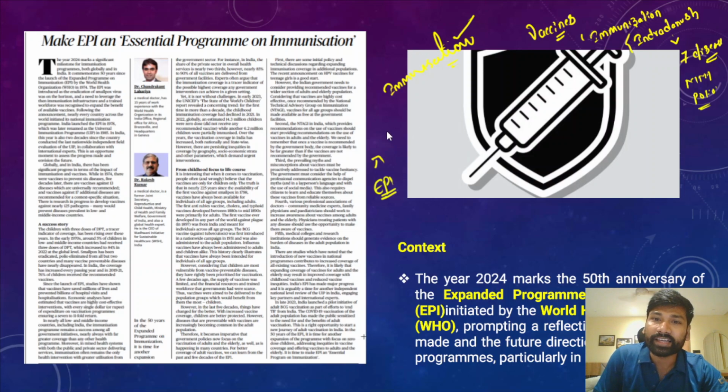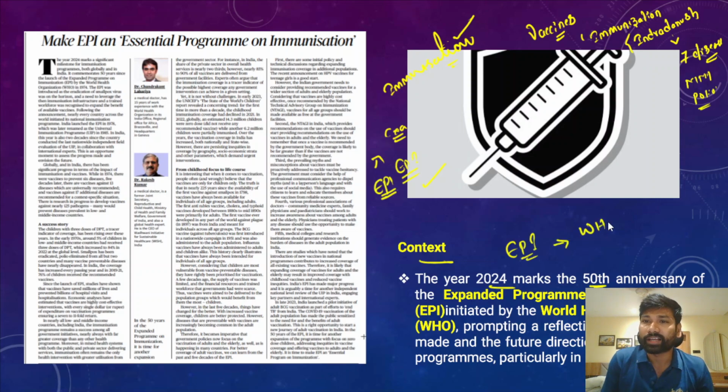However, the expanded immunization program is very important here, because its overall objective is to ensure universal access to immunization. Now, what is the context of this particular article? The year 2024 marks the 50th anniversary of the expanded immunization program. It was launched by the World Health Organization, thereby prompting a reflection on the progress made and the future direction of immunization programs, particularly in India.